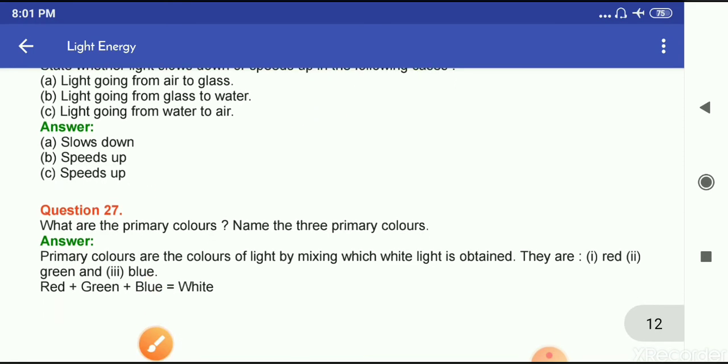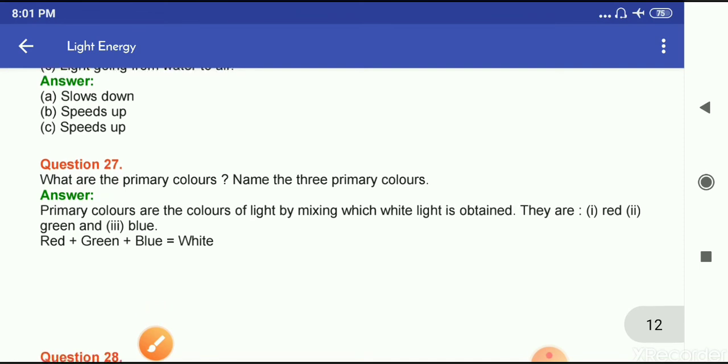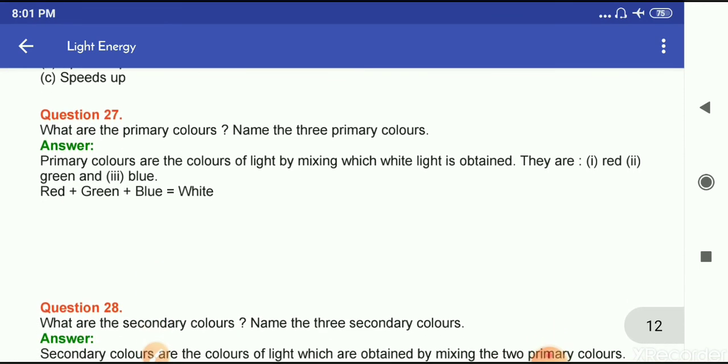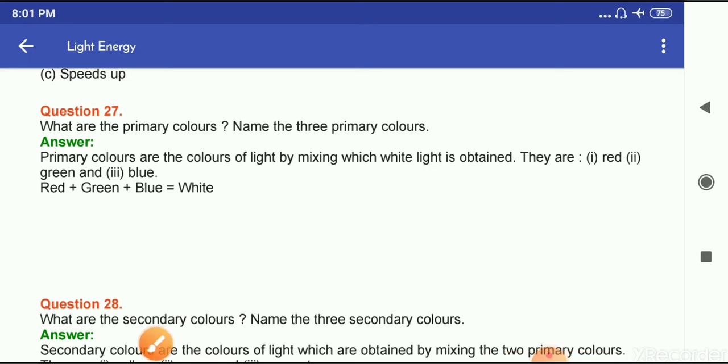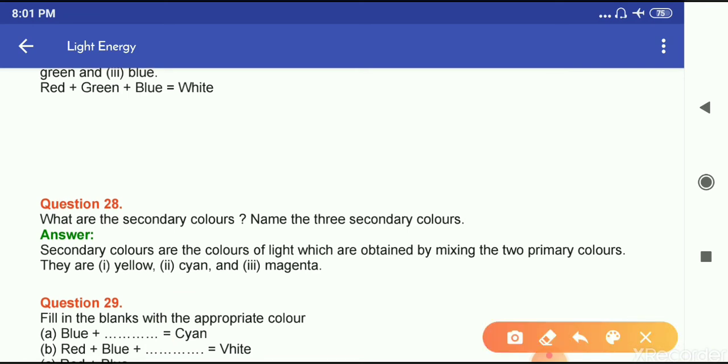What are the primary colors? Name three primary colors. So primary colors are the colors of light by mixing which white light is obtained, and they are red, green and blue. Okay. Now, what are the secondary colors? Name three secondary colors. So, secondary colors are the colors of light which are obtained by mixing two primary colors, and they are yellow, cyan, and magenta.